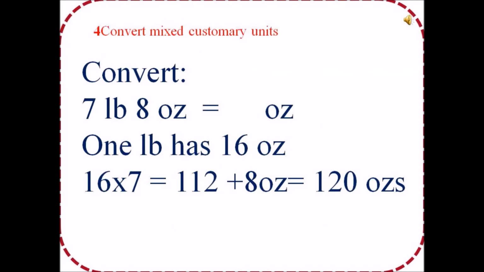Convert mixed customary units. Convert 7 pounds 8 ounces is equal to how many ounces? 1 pound has 16 ounces. 16 times 7 will be 112 ounces, plus 8 ounces will be 120 ounces.